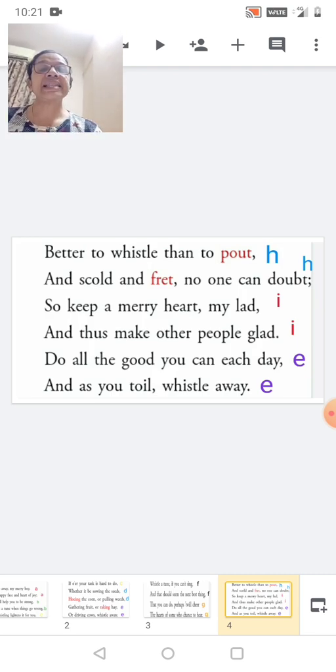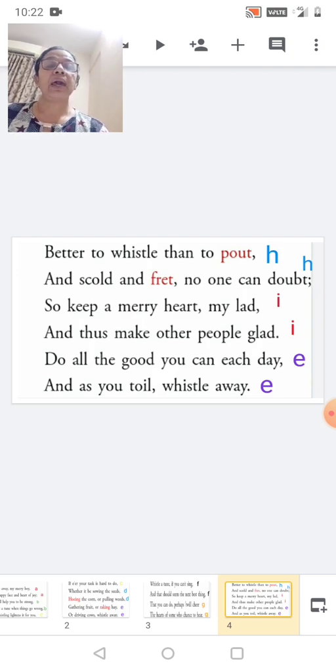Now we go to the next line. So keep a merry heart, my lad, and thus make other people glad. Now the last words are lad and glad. They both rhyme with each other. So the alphabet given there is i. Okay. Now we go to the next. Do all the good you can each day, and as you toil, whistle away.